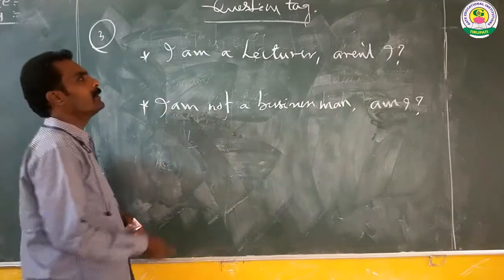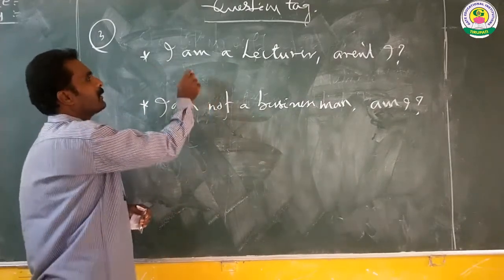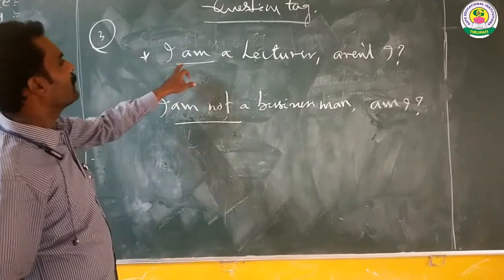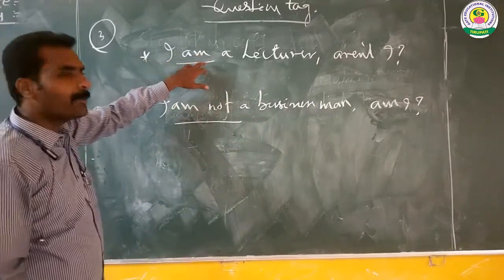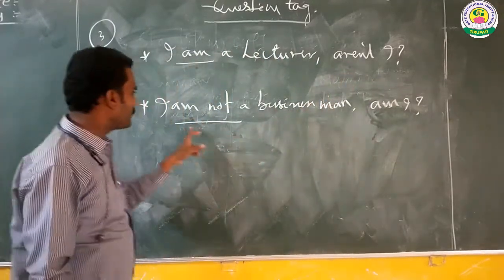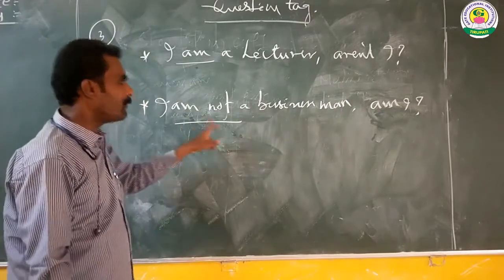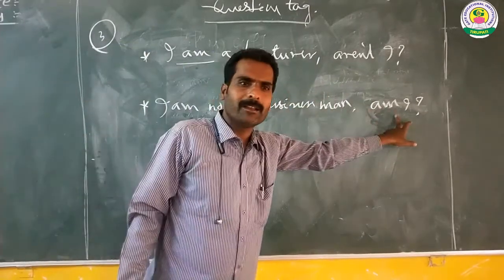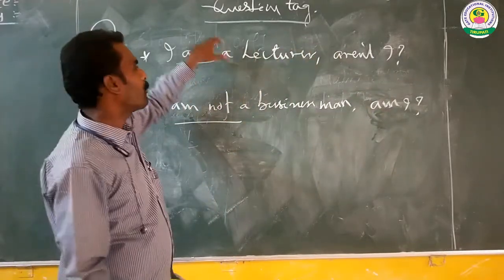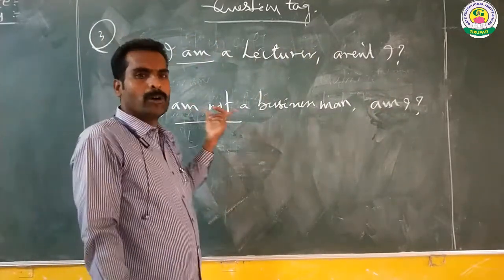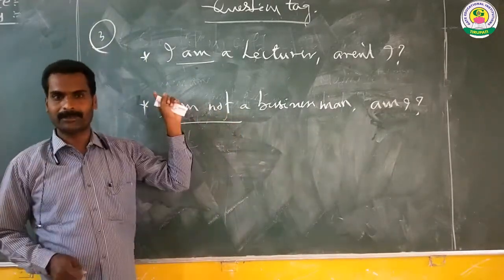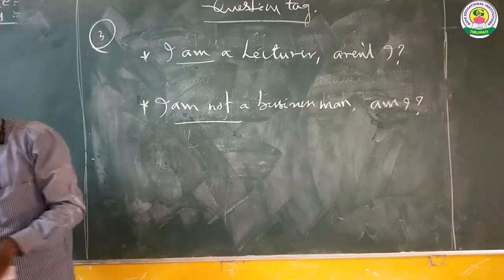So if the main statement consists of am or am not: if a statement has am, the tag should be aren't I. If the statement has am not, the tag question should be am I. So this is the general rule. The rule has no more explanations, that's why it is enough for this rule. Right. This is the third rule.